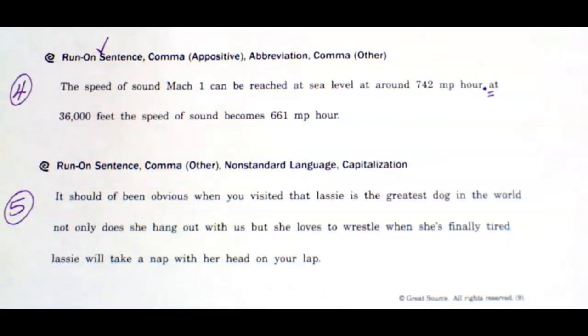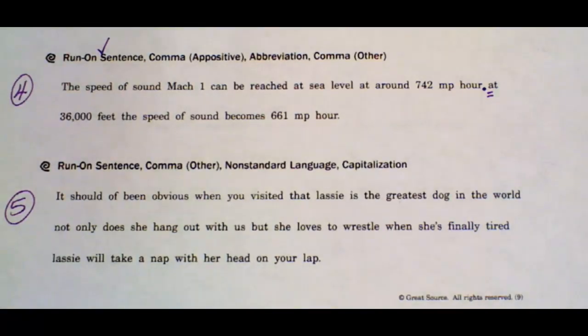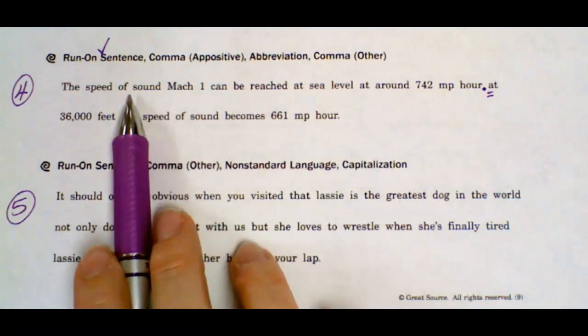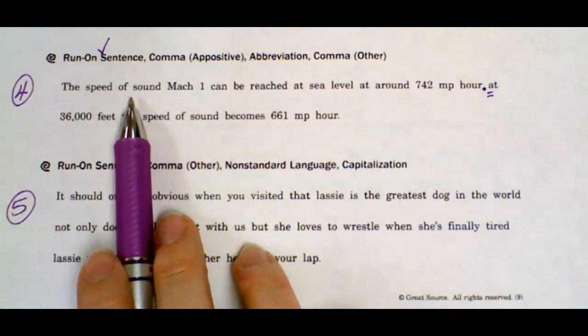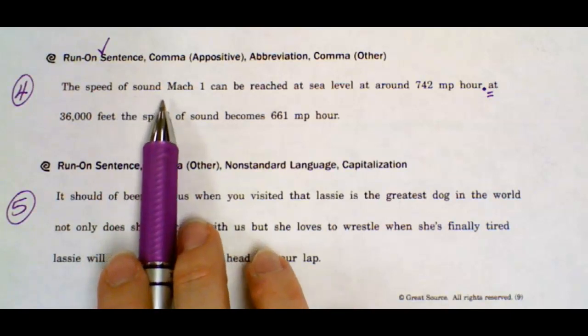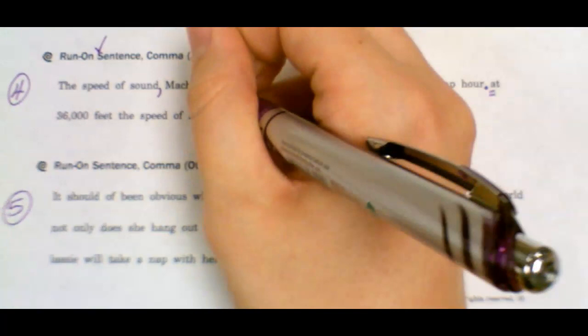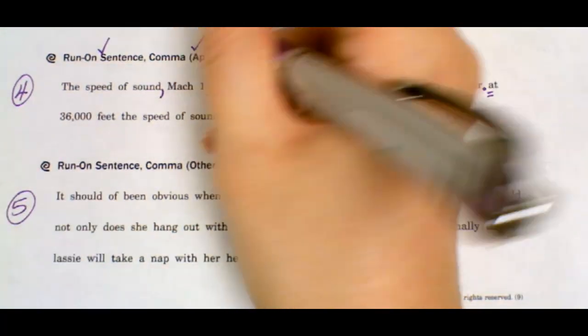Next, I need to add commas to show that I have an appositive. Remember, an appositive phrase is simply a noun phrase that renames another noun in a sentence. And that phrase is actually Mach 1. Mach 1 can be used to rename the phrase speed of sound. So I can show that Mach 1 is my appositive by adding my commas before and after Mach 1.